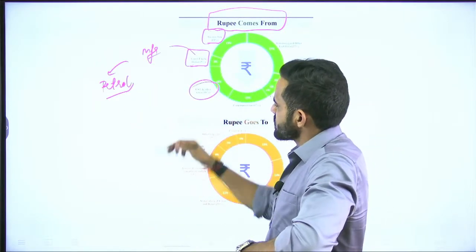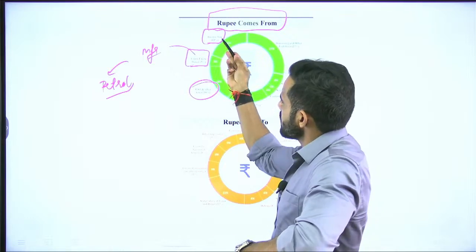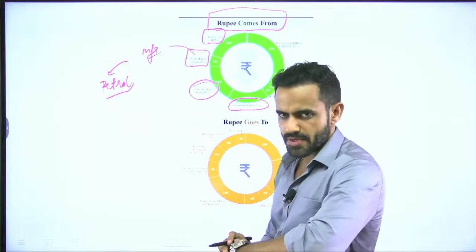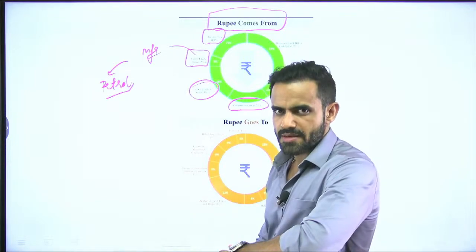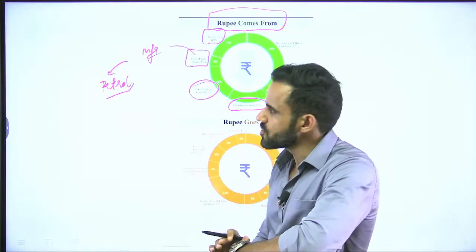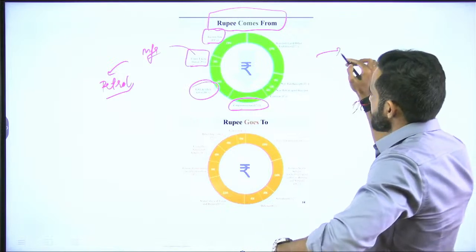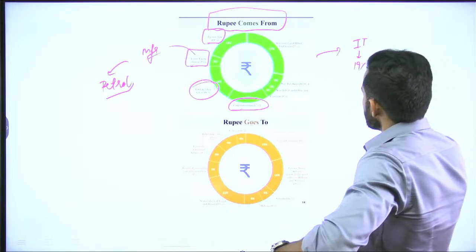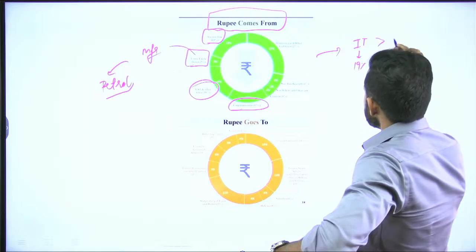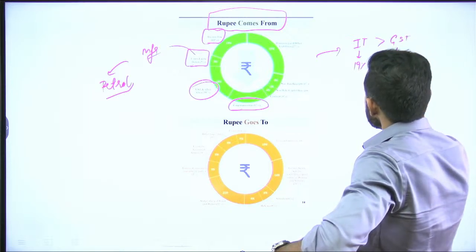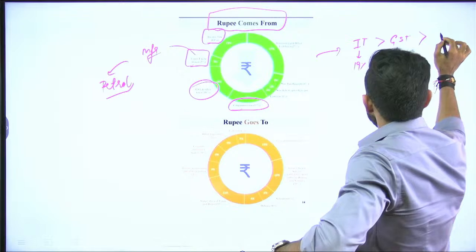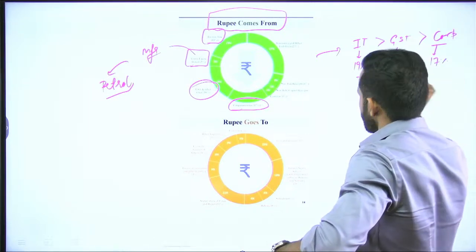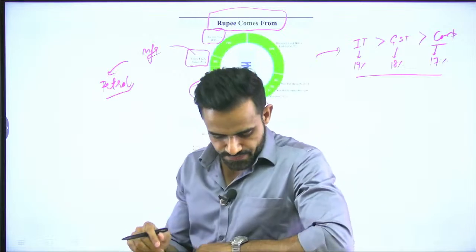GST revenue is roughly 18%. So, income tax revenue is higher than GST, and corporate tax revenue is 17%. Now, one possible question that can be asked is which is the highest contributor. Let me write it down this way. First is IT, income tax, with 19% contribution. Then we have GST, with 18% contribution. Then we have corporate tax, with 17%. So, a very factual question can be asked from this.